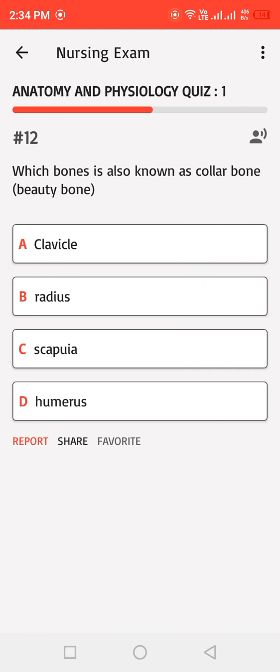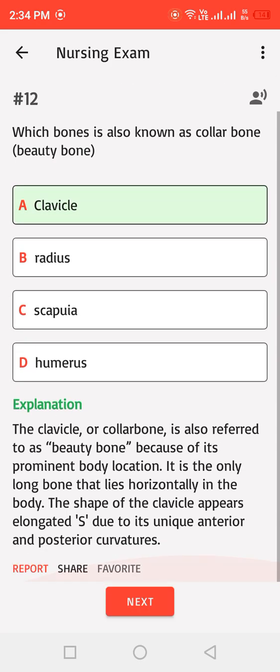Which bone is also known as collarbone, beauty bone? A. Clavicle, B. Radius, C. Scapula, D. Humerus. Correct answer: A. The clavicle, or collarbone, is also referred to as beauty bone because of its prominent body location. It is the only long bone that lies horizontally in the body. The shape of the clavicle appears elongated S, due to its unique anterior and posterior curvatures.